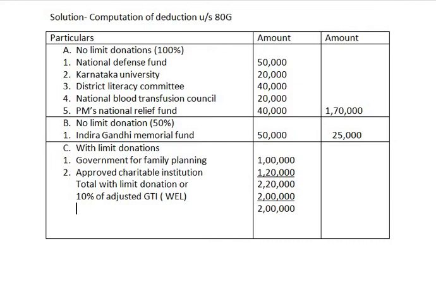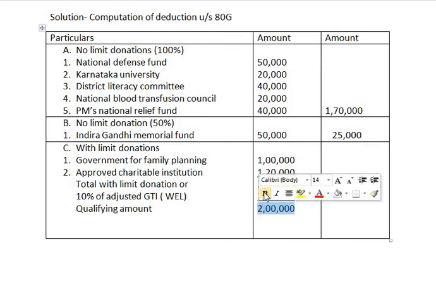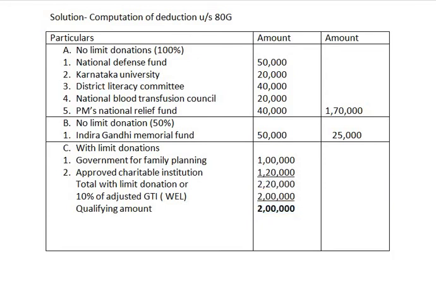Now you can write it as qualifying donations or qualifying amount. So 2 lakh rupees is the qualifying amount of with limit donation.